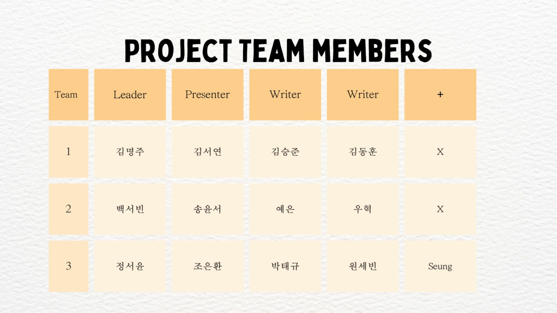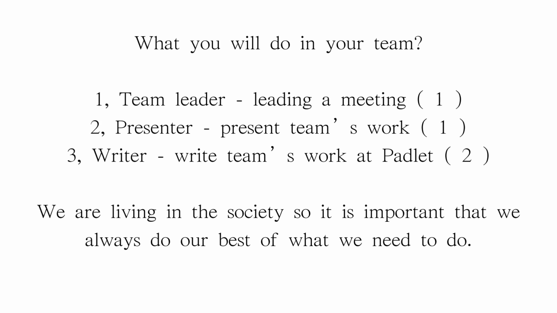So if there are 5 team members, the last person who is not in this chart, I recommend that person be the presenter, okay? So there is one team leader, who will lead the meeting, and one presenter, who will present the team's work. And there are 2 writers, who will write the team's work on Padlet. The reason I divided each person's work is that we're living in a society, so it's really important that we always do our best at what we need to do.